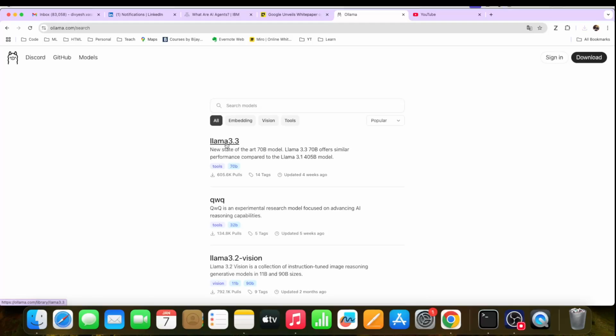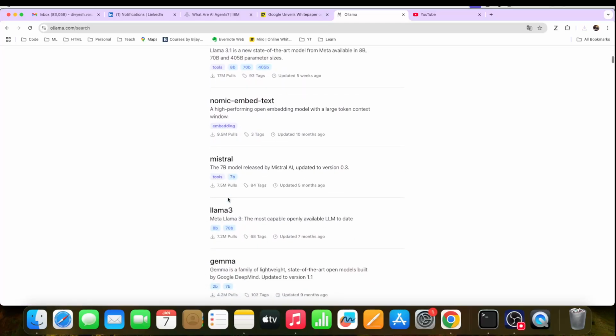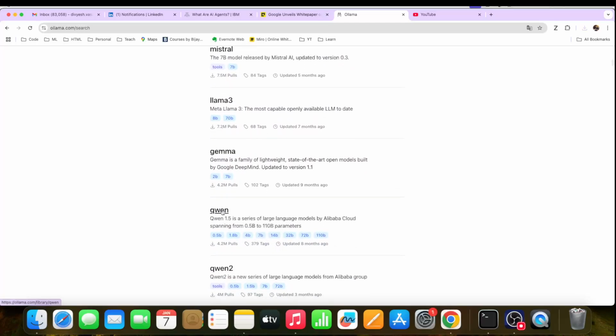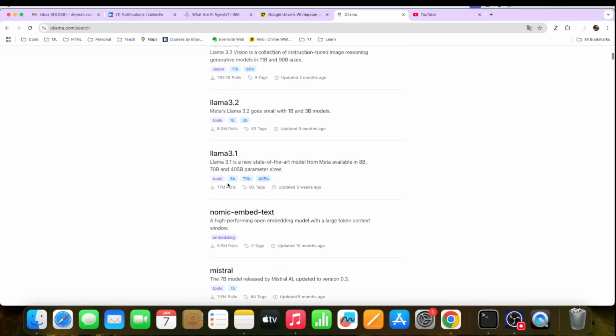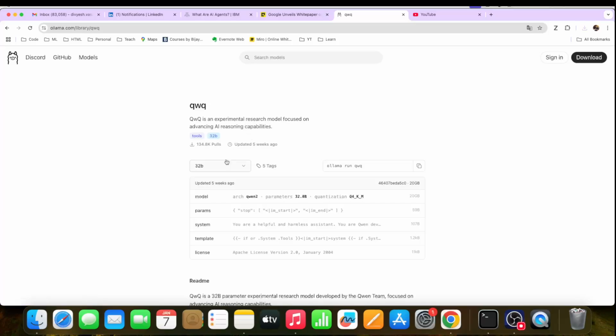If you go here, if you want to run Llama, then go for this model. If you want to do QwQ, then you go for this. Sorry, I'm bad at pronunciation. And Mistral, Gemma, and I think Qwen is from Alibaba, that's another model. So you can open all these models. If I go for this QwQ, it says it focuses on advancing AI reasoning capabilities.